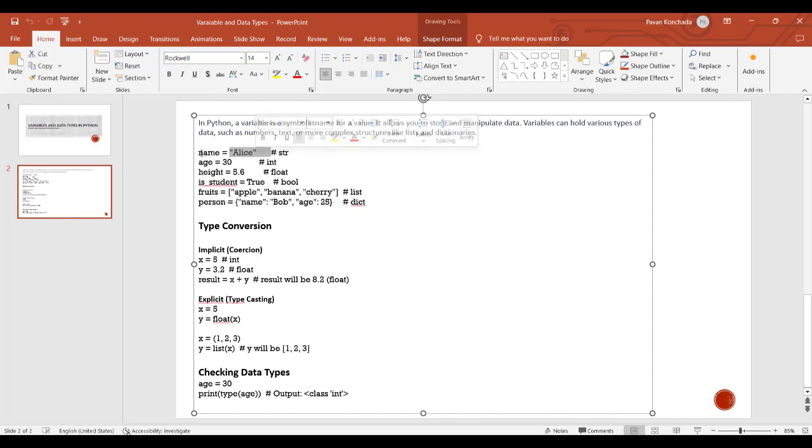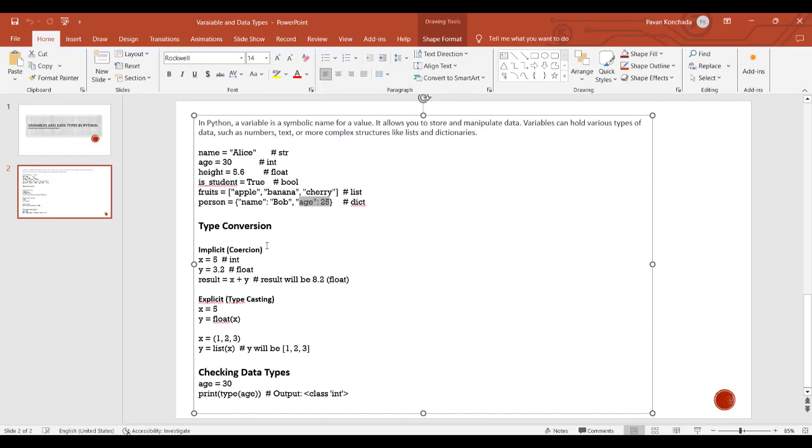So name is a variable, and it has been assigned a string called alias. Similarly, age is a variable assigned the integer 30, and height is assigned the float 5.6. Similarly, is_student is assigned the boolean True. Fruits is assigned a list, and person is assigned a dictionary. A dictionary is nothing but a key-value pair. This will be further discussed in the coming tutorials. So this is one kind of variable type, right?